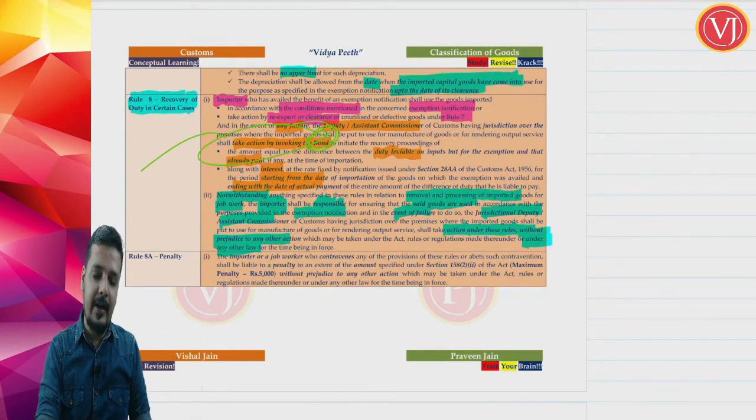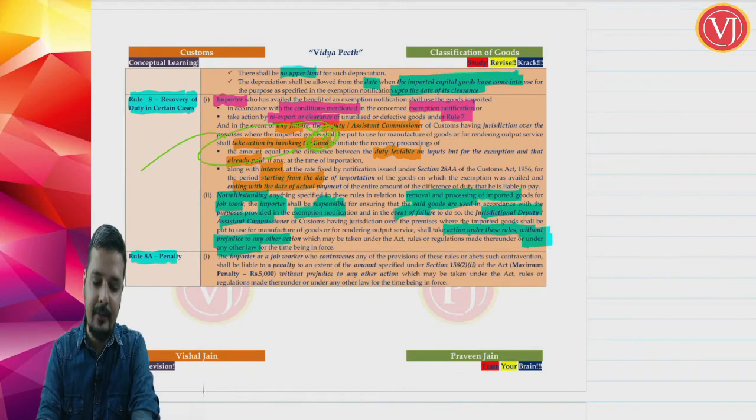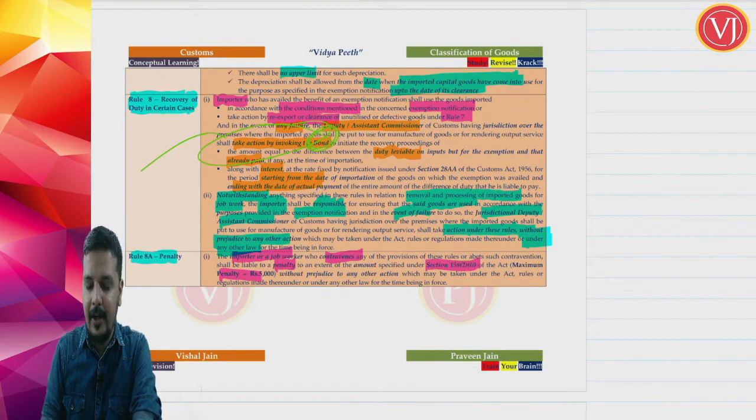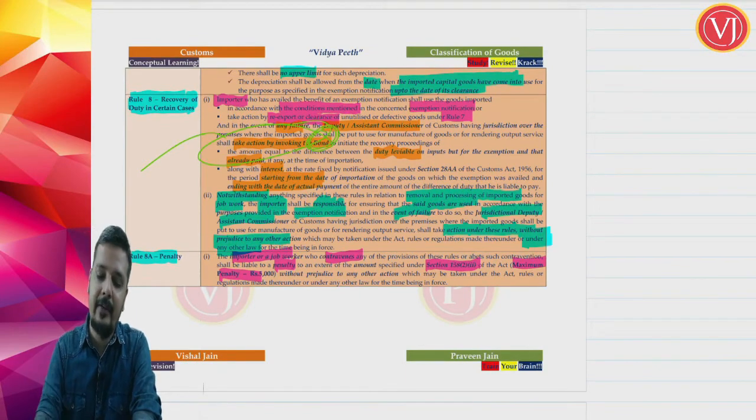Now, friends, the last rule is Rule 8A, penalty. This Rule 8A tells that anyone who has contravened, whether the importer or job worker who has not followed the provisions, shall be liable for a penalty which can extend up to a maximum of 5,000 as per section 158 subsection 2 clause 2. Right. The only place where you have a penalty for the job worker is Rule 8A.